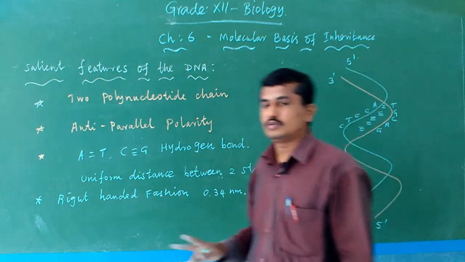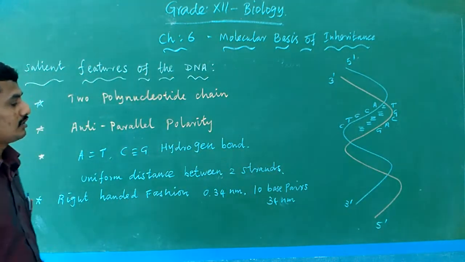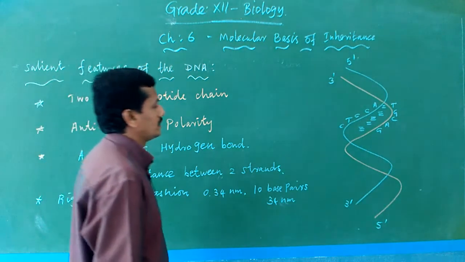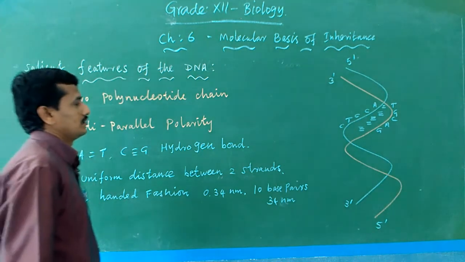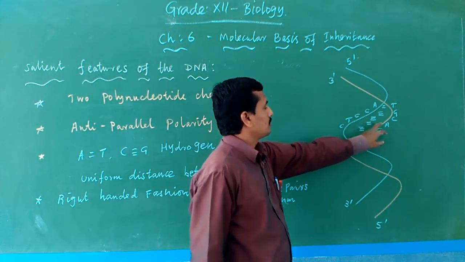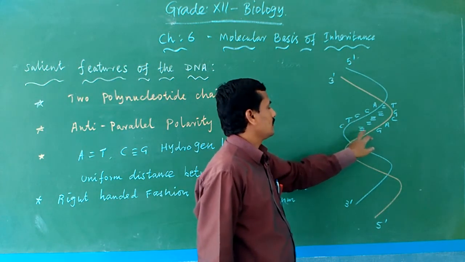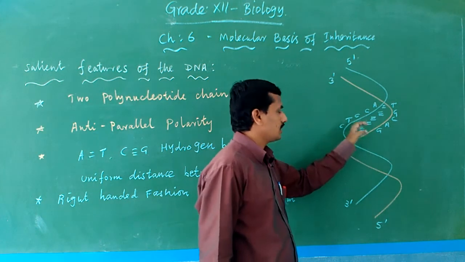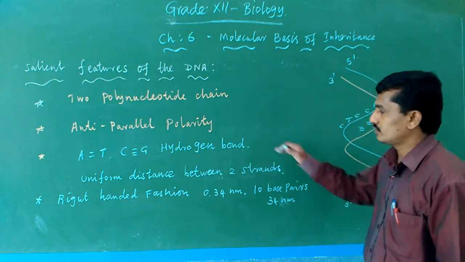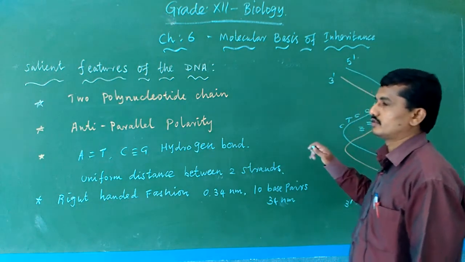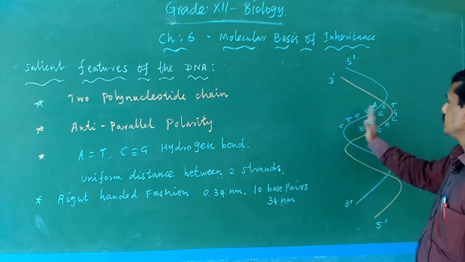Adenine base pairs with thymine with 2 hydrogen bonds, and cytosine base pairs with guanine with 3 hydrogen bonds. The hydrogen bonds give additional stability to the DNA and maintain a uniform distance between the two strands.